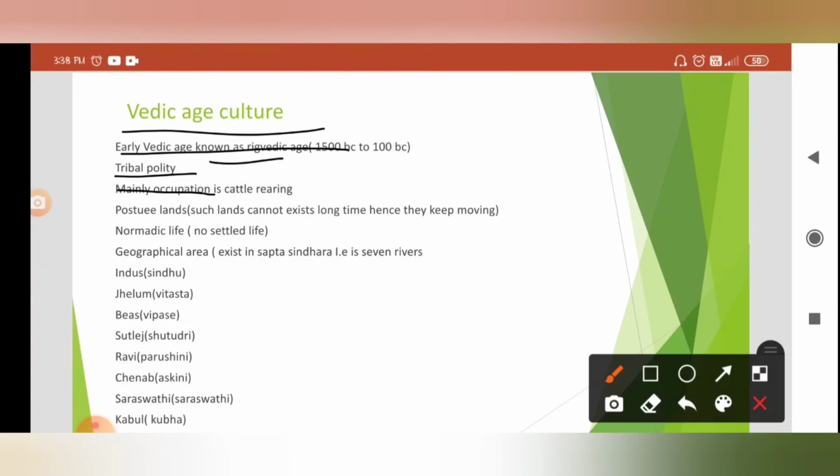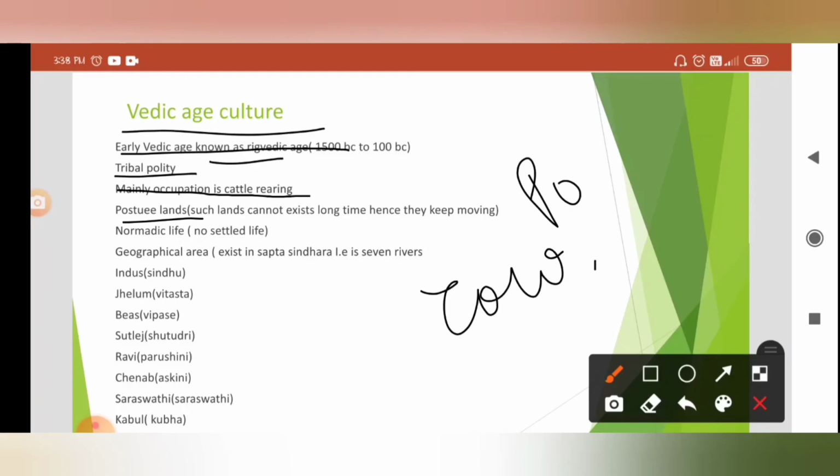The main occupation of these people during that era was cattle rearing. They used to feed themselves by cattle rearing, and mainly we can see the usage of cow and horse many times in this era. Pasture lands cannot support people for long times, hence they keep moving. The people in this Vedic era usually lived a nomadic life, which means there was no settled life. They would keep moving from one place to another place.